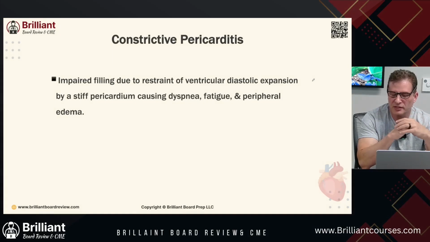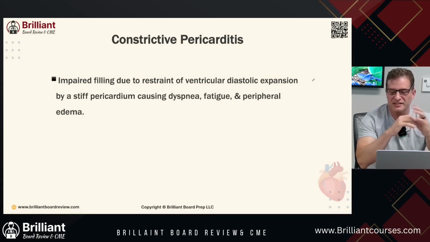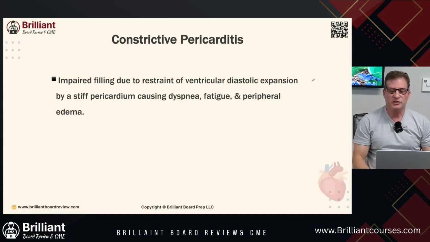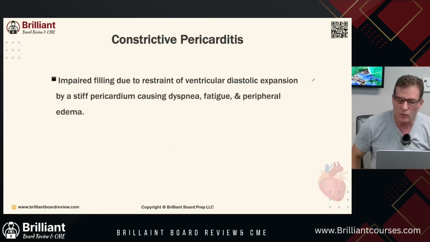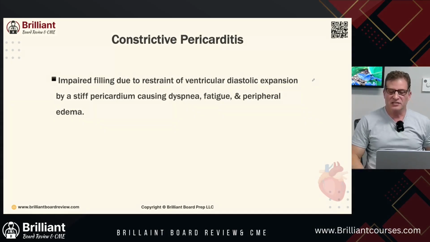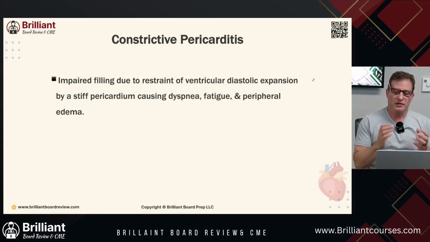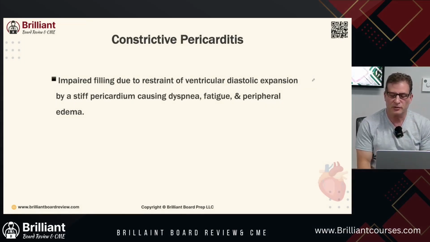You have gradual onset of dyspnea, pedal edema, ascites, hepatomegaly, increased JVD with sharp Y descent, positive Kussmaul sign, elevated JVP on inspiration, sharp early diastolic sound, and pericardial knock. The heart can't fill, so you get this extra pericardial knock.